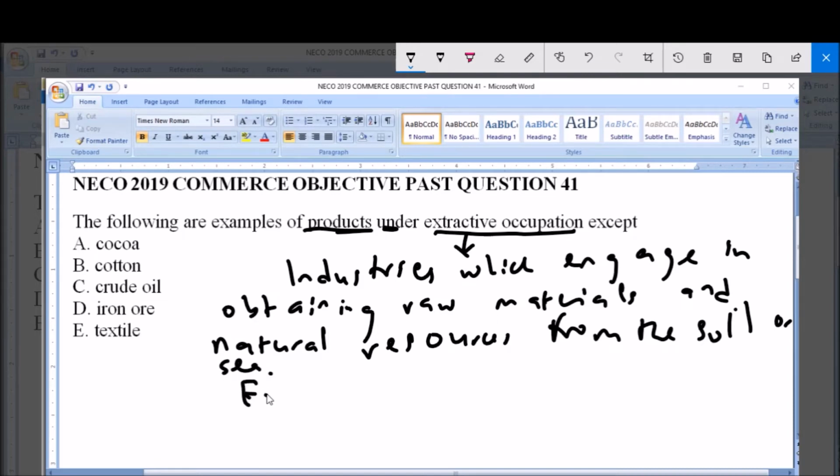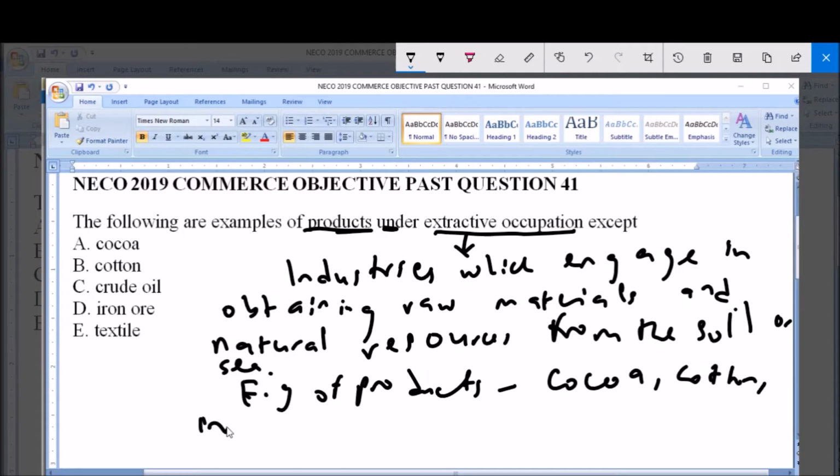Examples of products under the extractive occupation include cocoa, cotton, iron ore, crude oil, tin, etc.